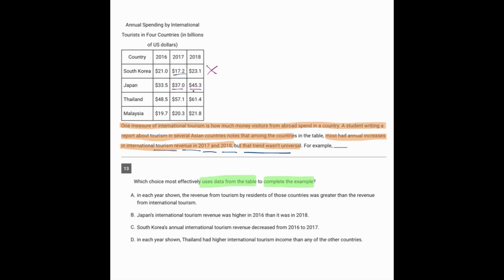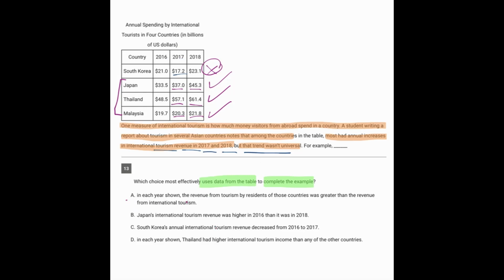Japan had a straight increase in 2017 and 2018. Thailand, we're seeing an increase because 57 is greater than 48 and 61 is greater than 57. And Malaysia also increased, although a little more modestly. So South Korea is the one country that didn't join the other three in experiencing an increase in 2017 and 2018. Let's see which answer says that.